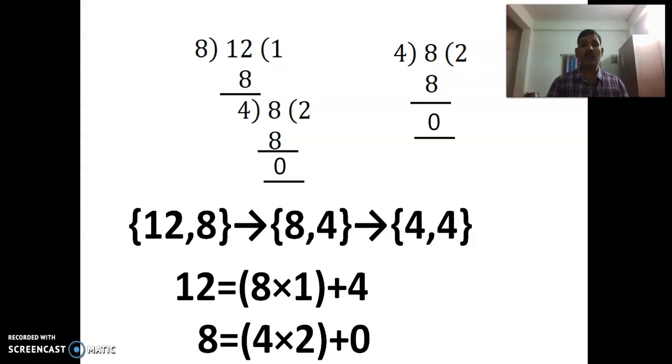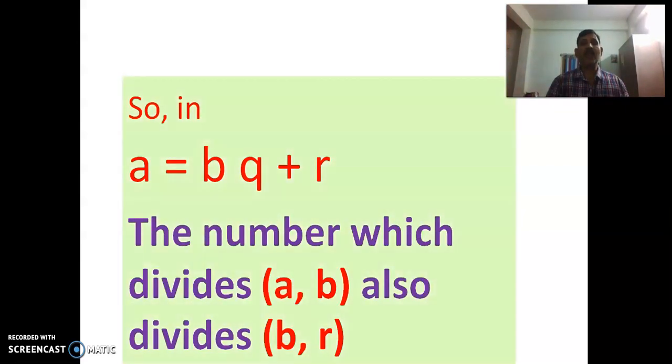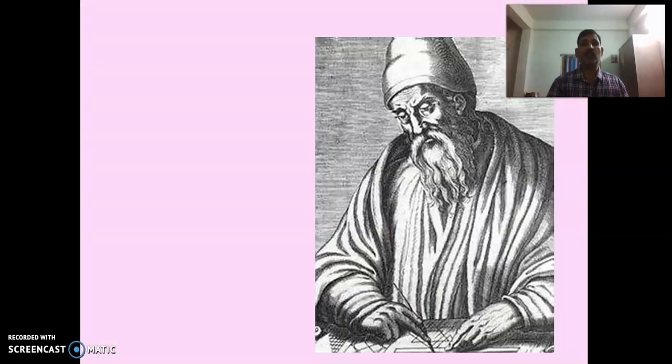From this we can understand that if a = bq + r, then if r = 0, then b is the HCF of a and b. If r is not equal to 0, again we continue: b = r q1 + r2. Now we can understand that the number which divides a and b also divides b and r. So we continue this process till the remainder is 0. This is what we have to understand.